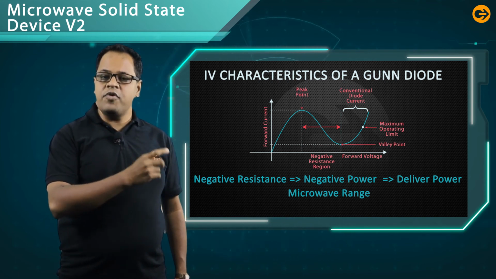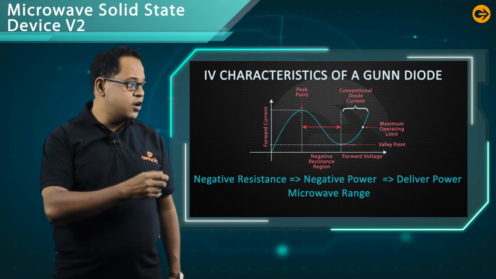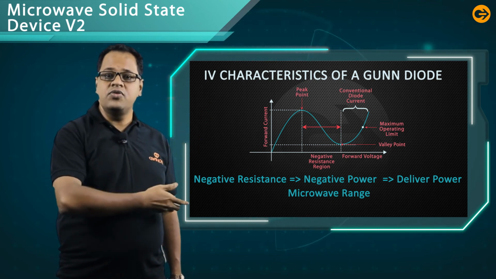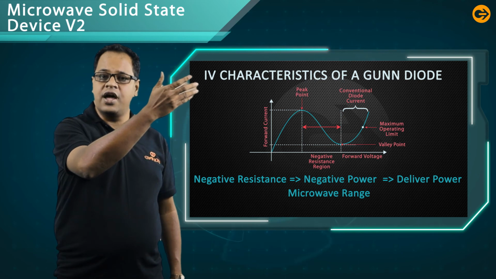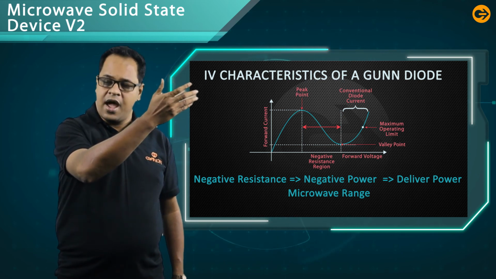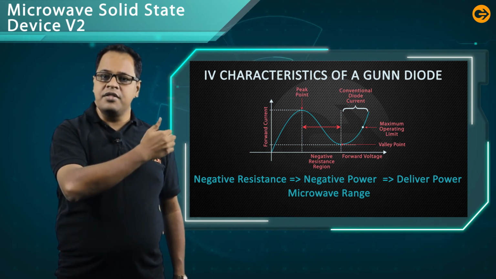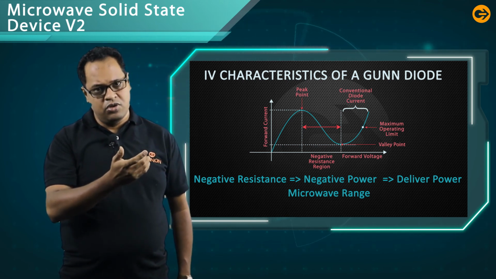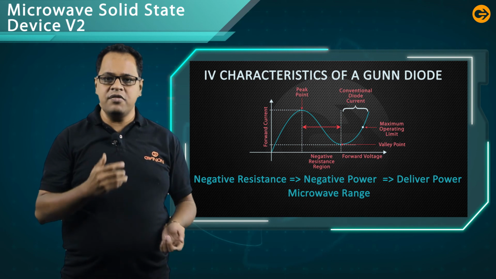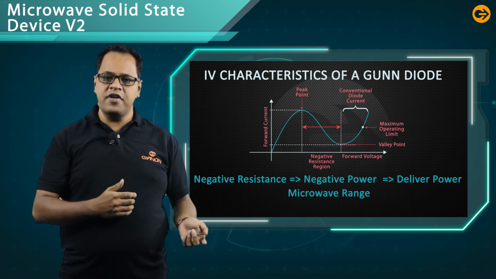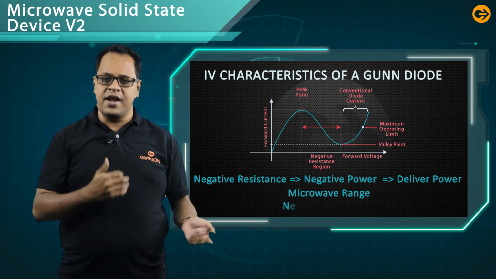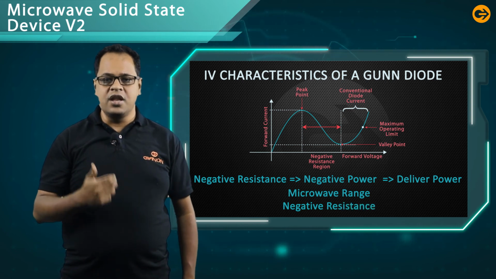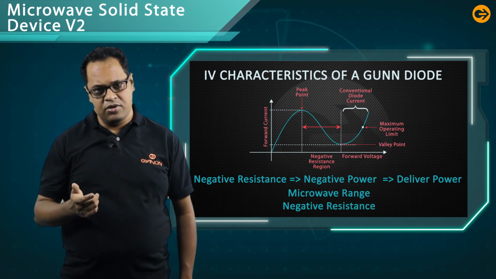Again, if you keep on increasing the supply voltage from the valley point, the current will increase again, and this is the same characteristic as our ordinary diode. So, what is the difference from the ordinary diode? The difference is that negative resistance is present in the case of the Gunn diode.